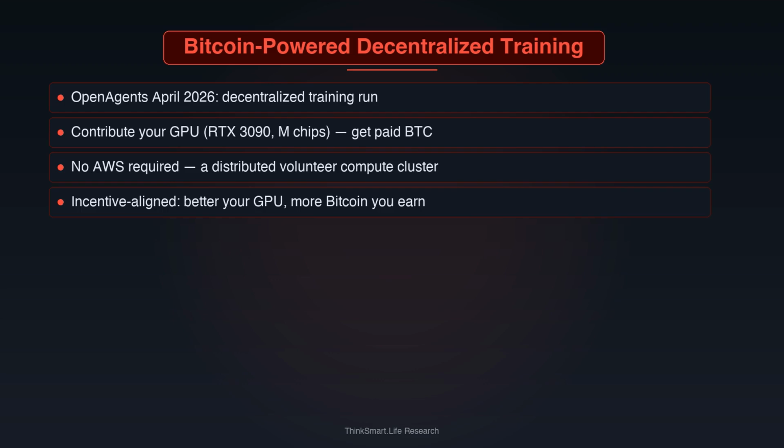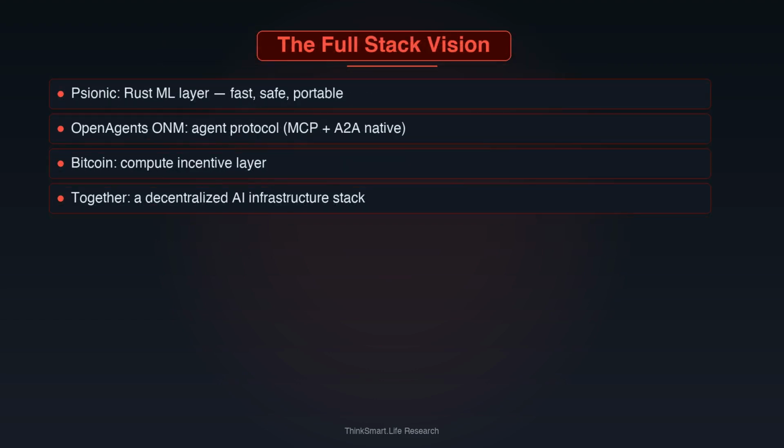The model works like this. Contributors register their hardware, Psionic's distributed coordinator assigns gradient computation shards, contributions are verified cryptographically, and Bitcoin is paid out proportional to verified work. The technical challenge is Byzantine fault tolerance, detecting bad or adversarial nodes in a gradient aggregation pipeline. OpenAgents is drawing on federated learning research and distributed systems techniques that have been studied for years but rarely deployed at this scale.